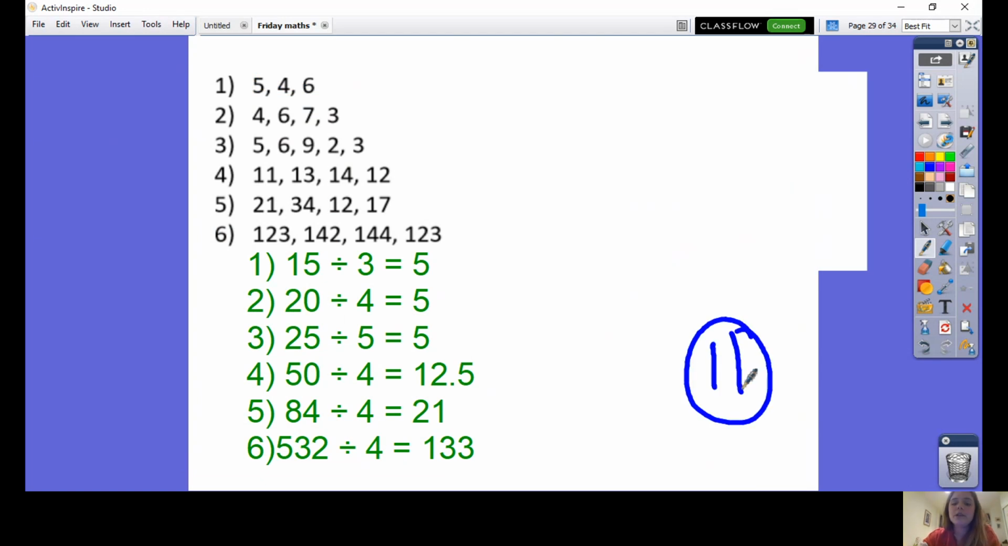Pause the video now in order to mark your first 6 questions. I've shown you what the total was and what you divided by in order to get your answer so you can work out exactly where you went wrong. For example, 5 add 4 add 6 is 15. So the first number is the total, divided by 3, how many values there were, and then your final answer is 5.